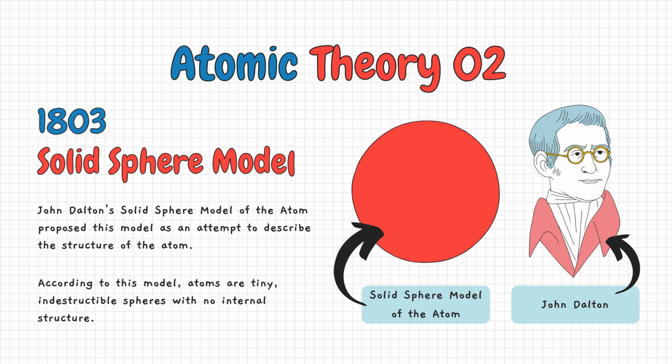Solid sphere model. In 1803, John Dalton proposed the solid sphere model as an attempt to describe the structure of the atom. According to this model, atoms are tiny, indestructible spheres with no internal structure.